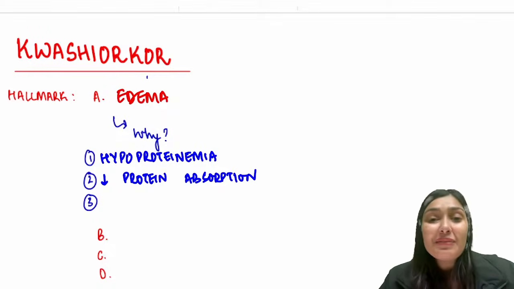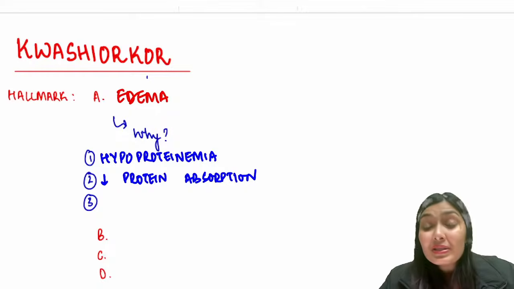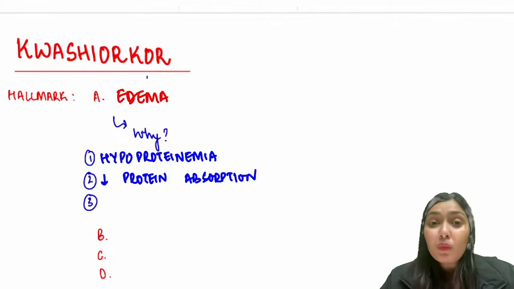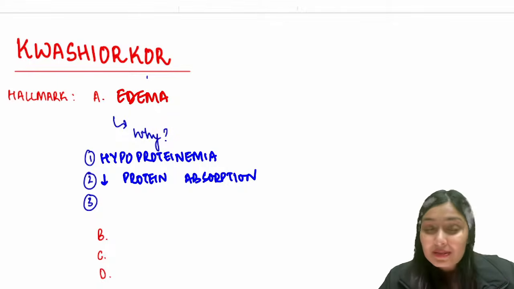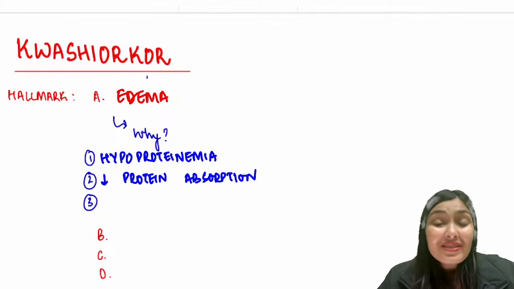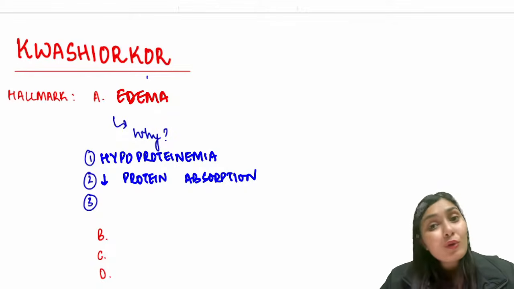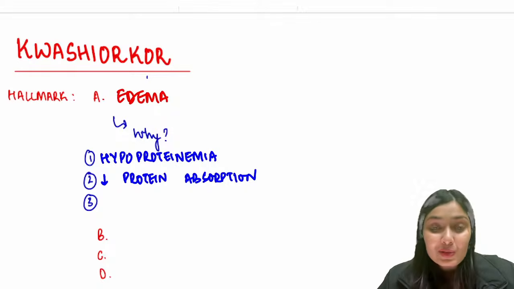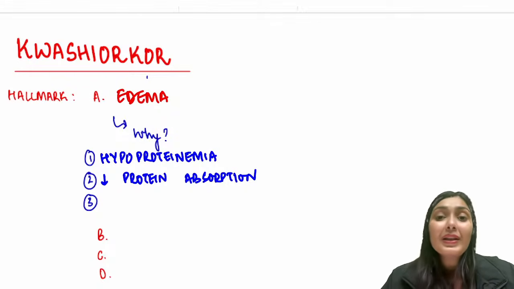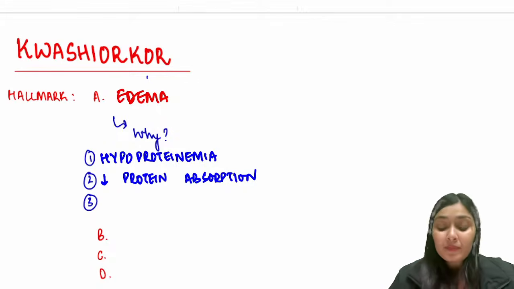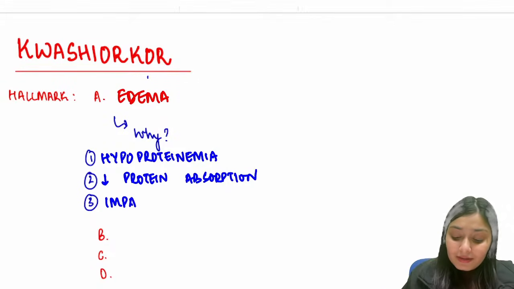Thirdly, whenever there is edema in our body, for example, if you sit and study for long stretches of hours, what happens? Your feet become edematous, and then you walk around, lie down, and that edema disappears. So what system in our body is clearing that edema fluid? We all understand it is the lymphatic drainage system. It clears out that edema, makes sure that the circulation goes along. But here the lymphatic drainage is also impaired.